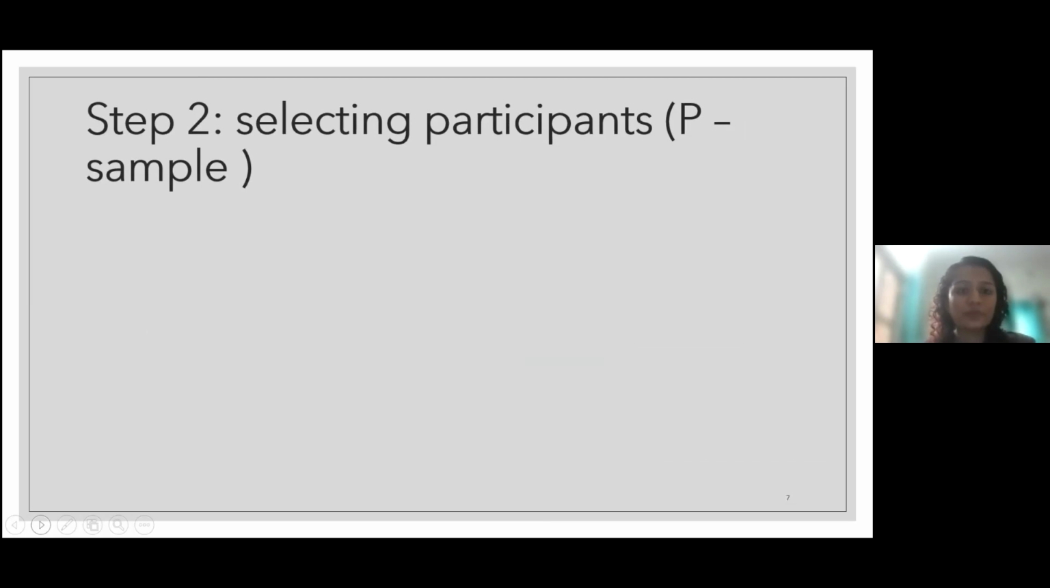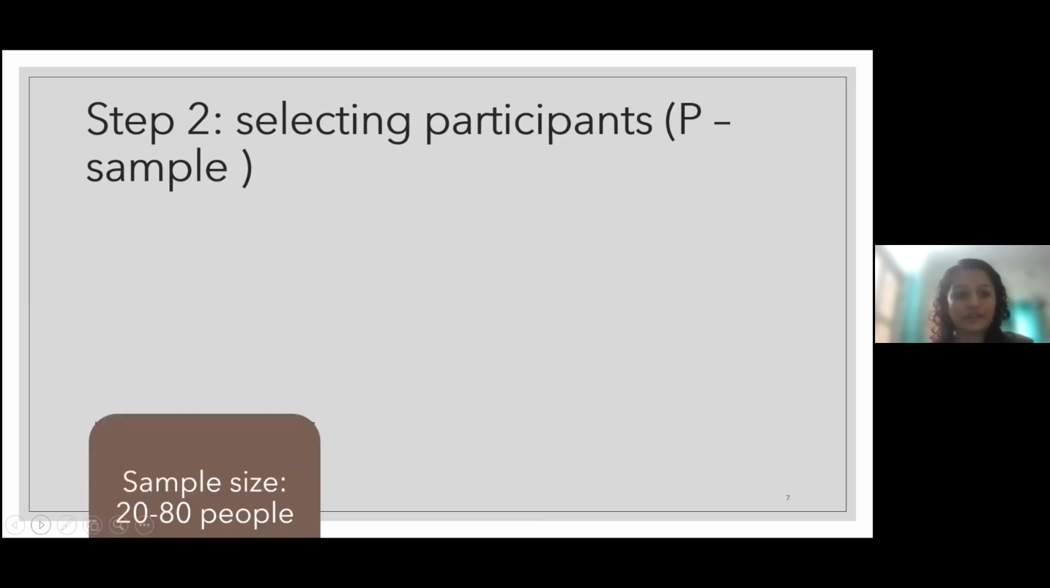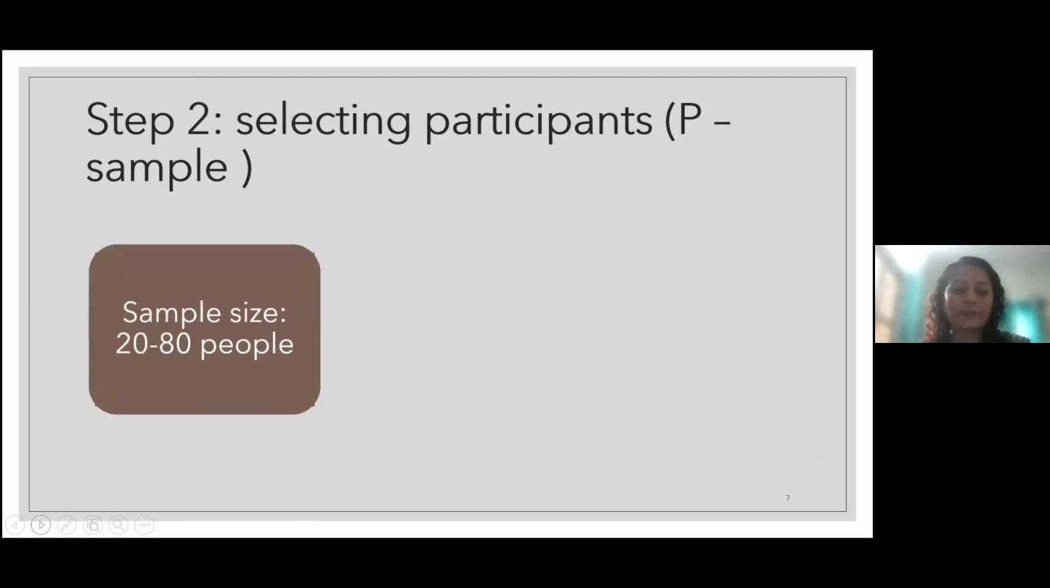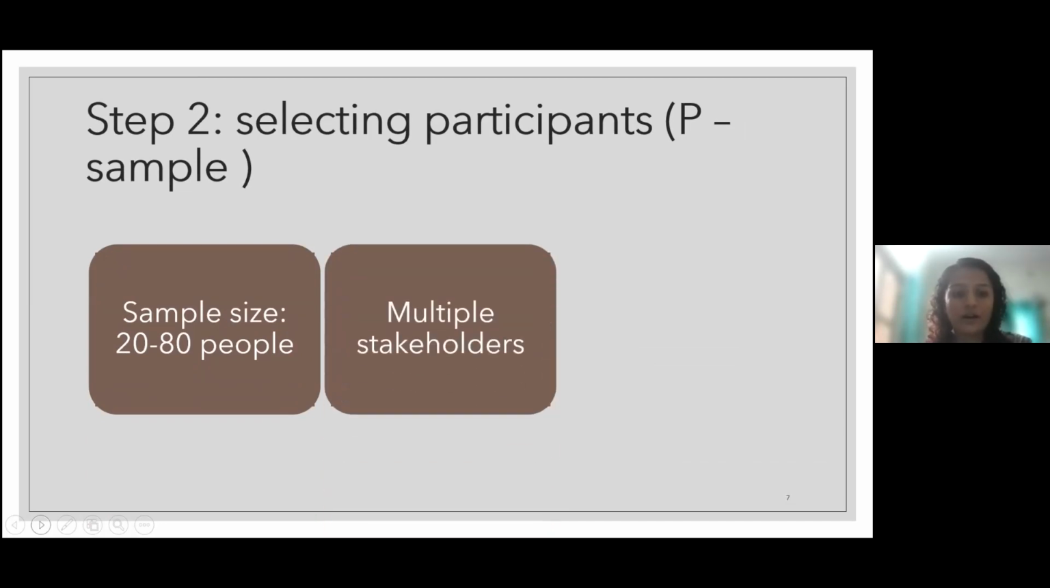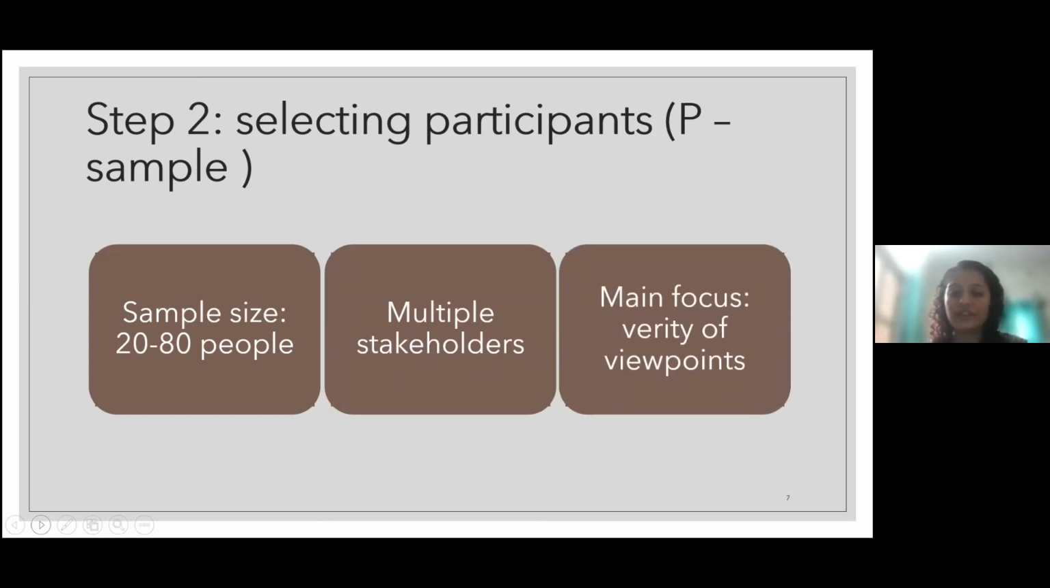So step two is selecting participants, which are called P samples. Your sample size should be 20 to 80 people. Here the goal is to get as much perception, as much variety of viewpoints as we need. To fulfill that aim, you need to have multiple stakeholders. That way you will get lots of variety of viewpoints.